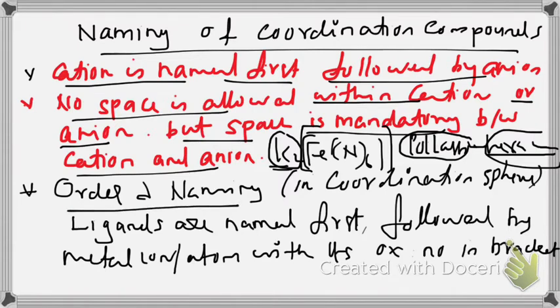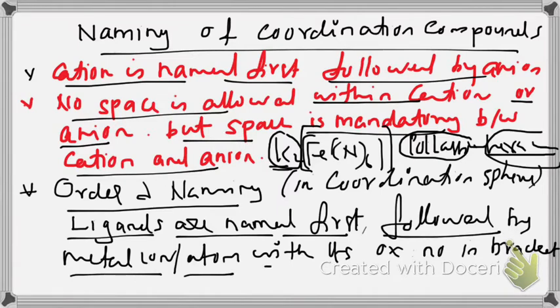Third rule is order of naming. In a coordination compound, we have a large number of ligands and also a metal ion or atom. So, there will be a question, which is named first, metal or ligand? By rule, it is stated that ligands are named first, followed by the metal ion or metal atom with its oxidation number in the bracket.